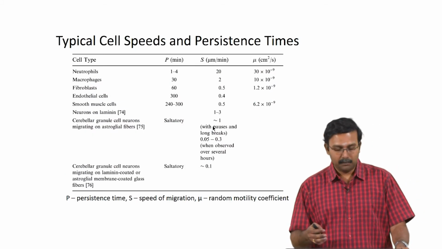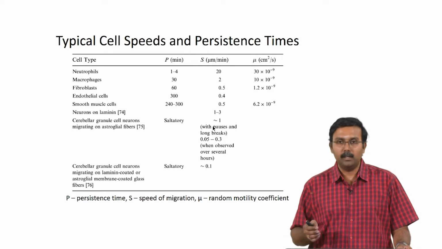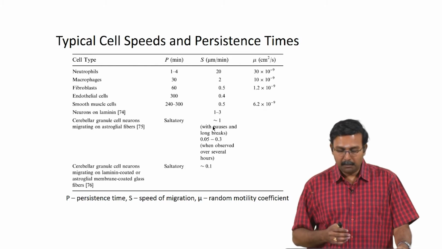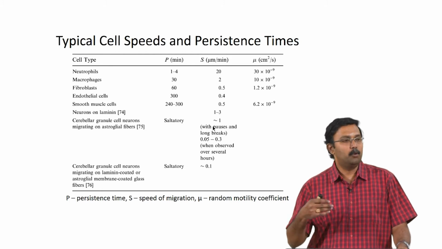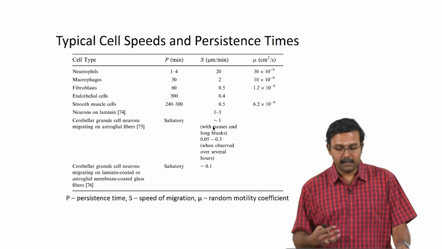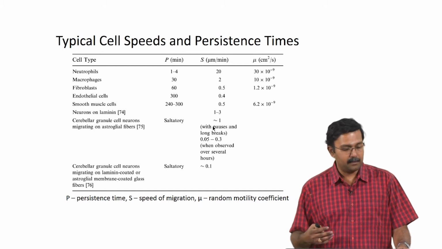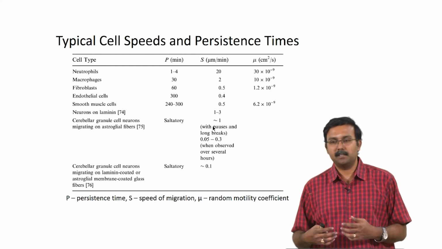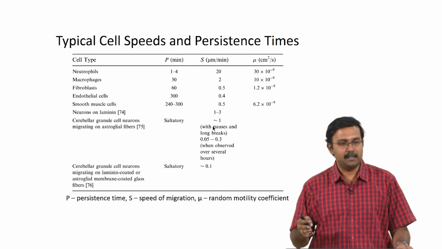These are some of the cells, their persistence time, speeds, and their motility coefficients. What you can see is some of the cells which are very motile would have lesser persistence time, like your neutrophils or macrophages. Especially neutrophils have significantly lesser persistence times because they just have to figure things out in the region where they are, right.